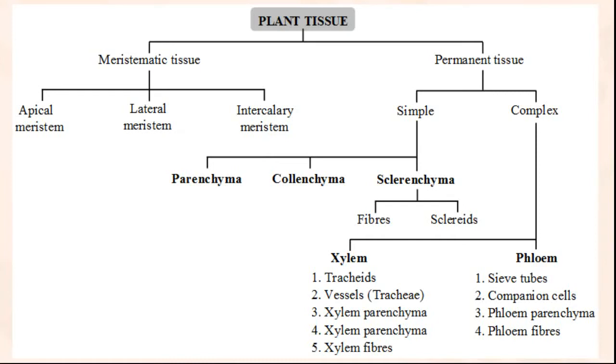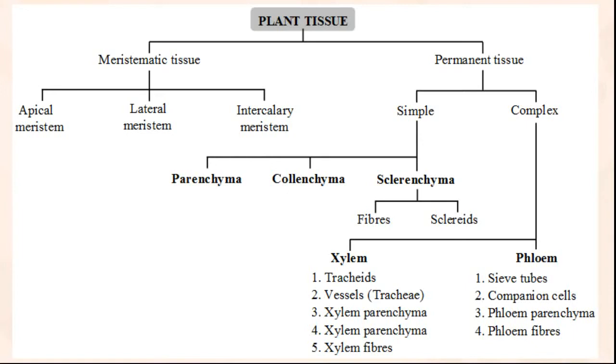Xylem has four types of cells: tracheids, vessels, xylem parenchyma, and xylem fibers. Phloem also has four types of cells: sieve tubes, companion cells, phloem parenchyma, and phloem fibers. So this is the flow chart. These are the different types of plant tissues that we are going to study in this chapter.